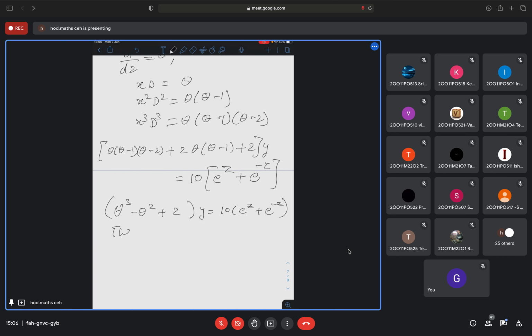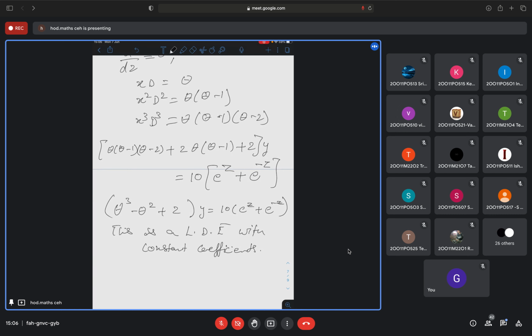Now as you can see, this is a linear differential equation with what coefficients? Constant coefficients. Is it or not? This theta represents the derivative with respect to z, and with that you don't have any variable, but all constants.